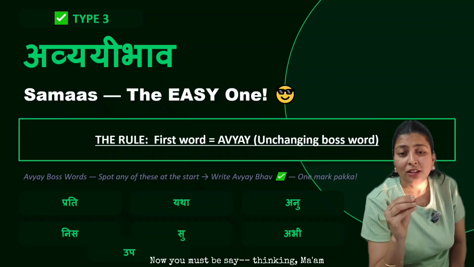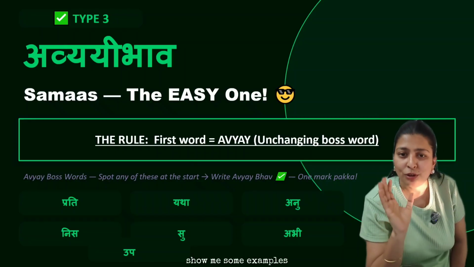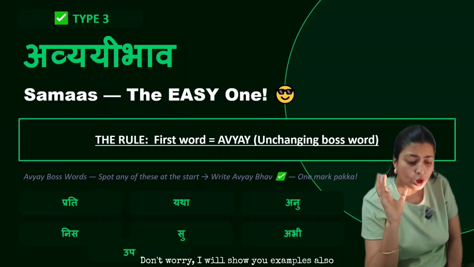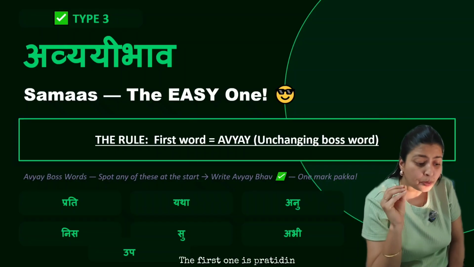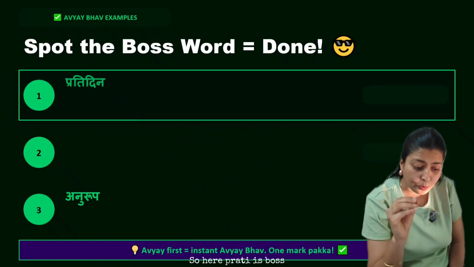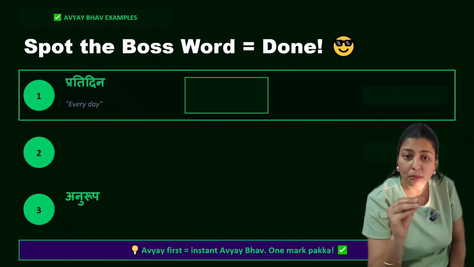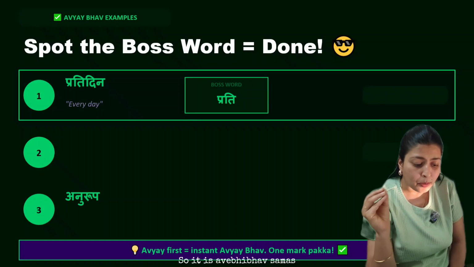Now you must be thinking, ma'am, show me some examples. Don't worry, I will show you examples also. So let's check the example. The first one is Pratidin. So here Prati is boss and it never changes. It means every day. So it is Avyayibhav Samas.